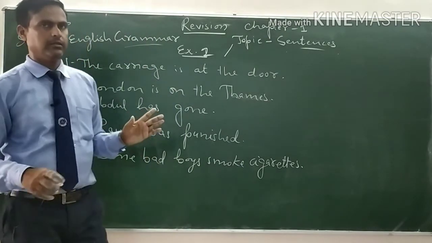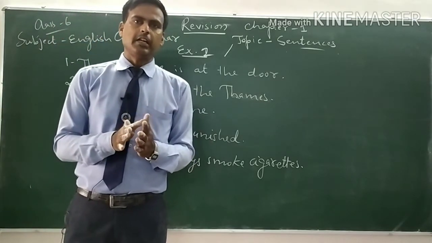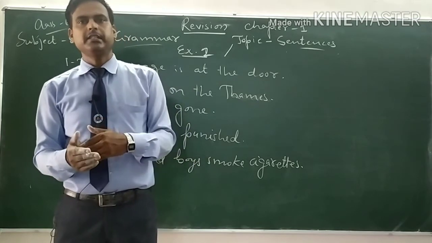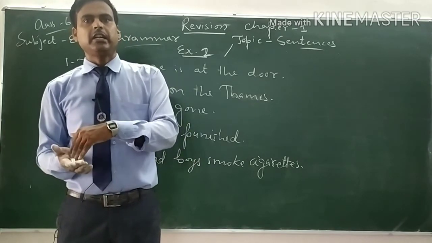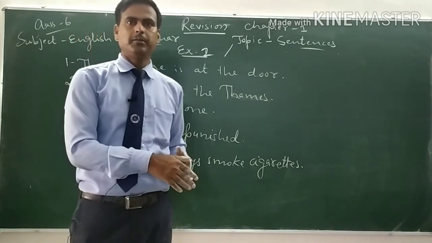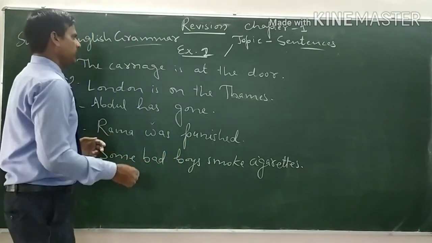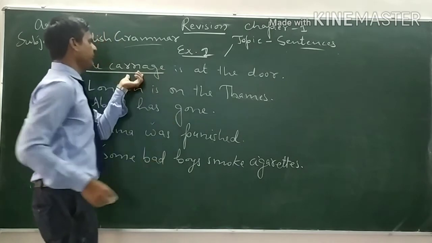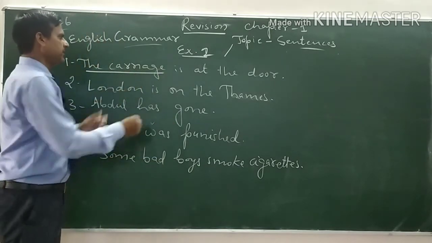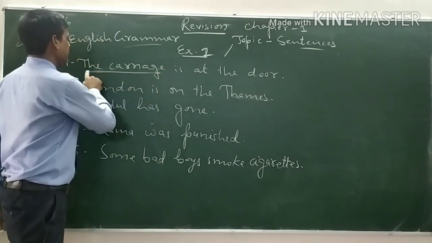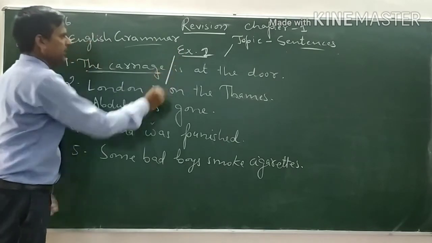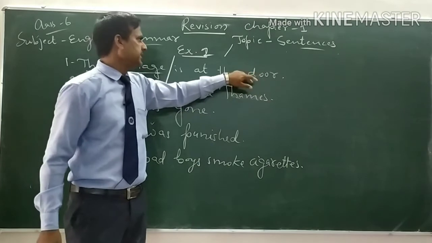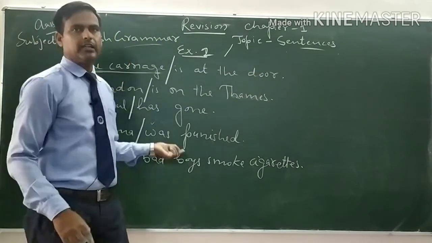We know that the part of the sentence about which something is said is the subject, and the part of the sentence which is said about the subject is called the predicate. So the carriage is the thing about which something is going to be said. That's why this is the subject. So here, is at the door is the predicate.